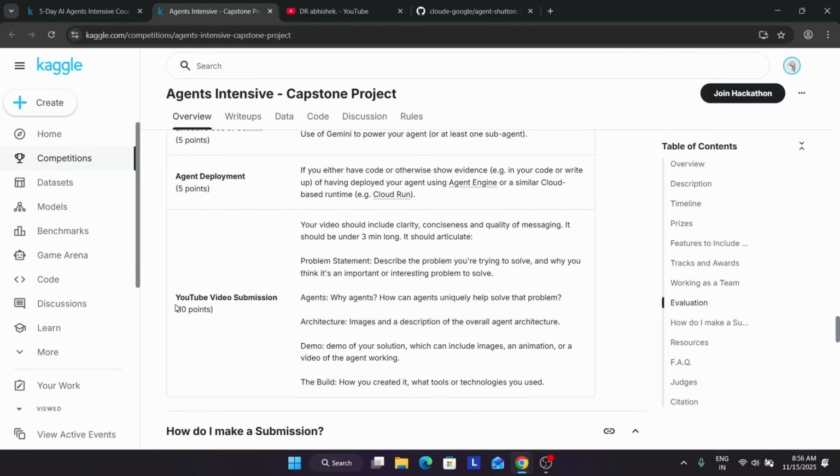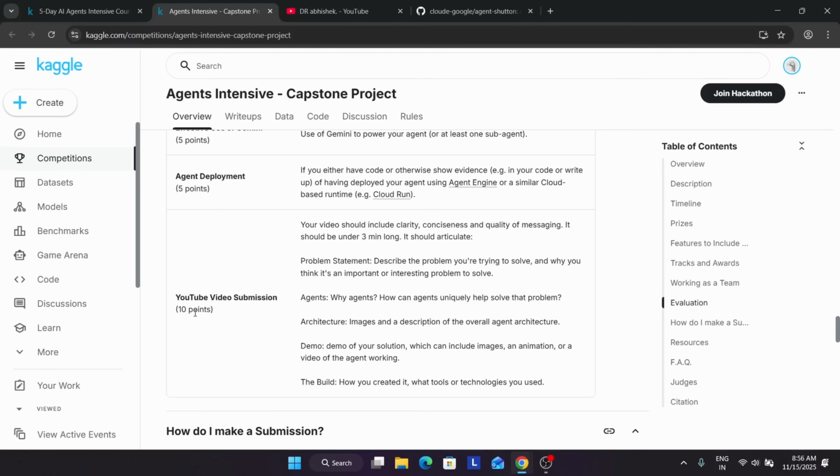Now here we have YouTube video submission, where you get 10 points. If you submit a video, it should be under 3 minutes, clearly showing the demo and explaining your agent side by side: the problem statement, why you are using this agent, how it uniquely solves the problem, what architecture you have used, a description, and a quick demo of your solution.